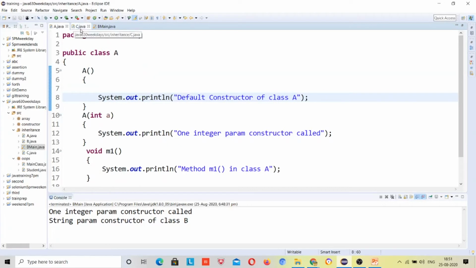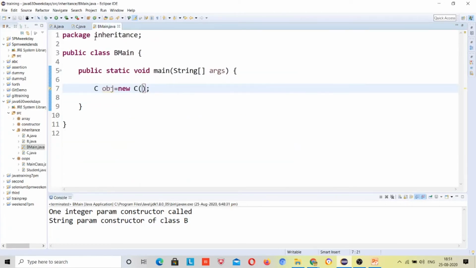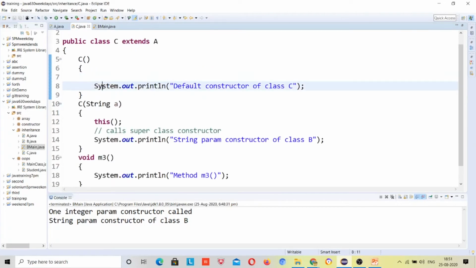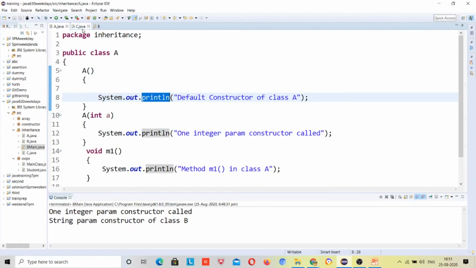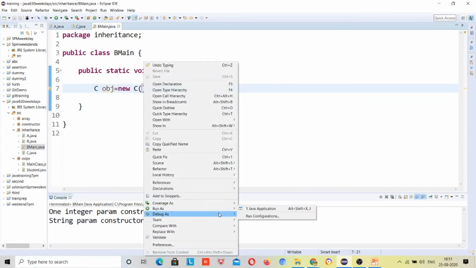First, if this is written, then it should come first here. Just because I am calling the class C default constructor, it should just give me this output, right? But it will be going here and printing this first, and then it will come back and print the next code. Let's see the output.